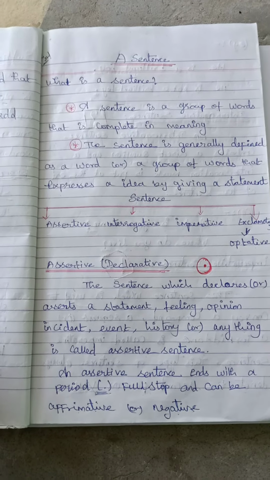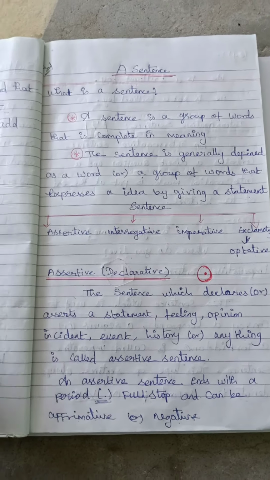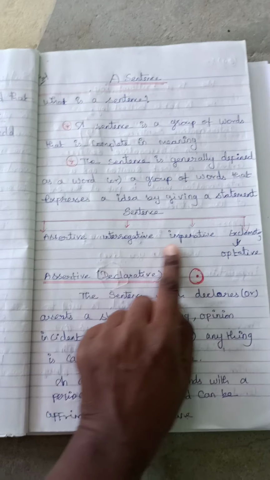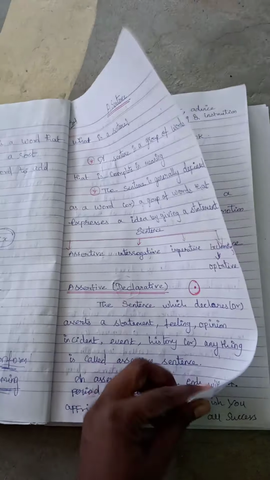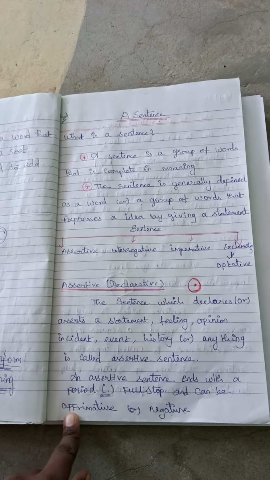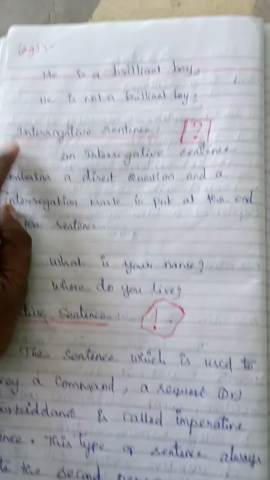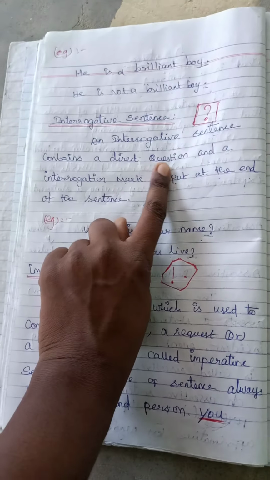In today's class we saw what a sentence is. A sentence is a group of words with complete meaning, and it has types: assertive, interrogative, imperative, exclamative. Assertive means ending with a full stop and giving an affirmative or negative statement. Interrogative sentences end with a question mark and ask direct questions.